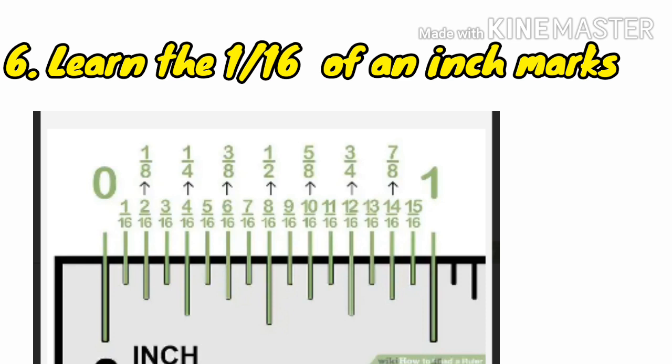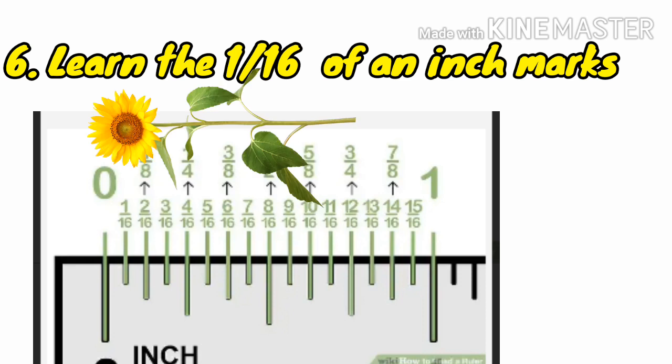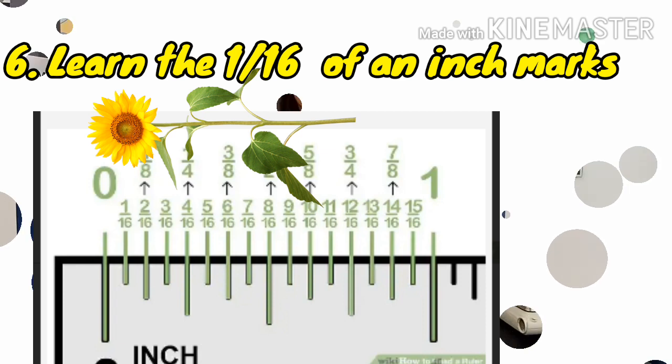There are a total of 192 of these lines on the ruler. For example, you measure a flower stem and the end of the stem falls on the 12/16. That means it measures 3/4.